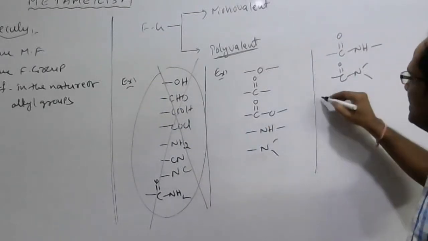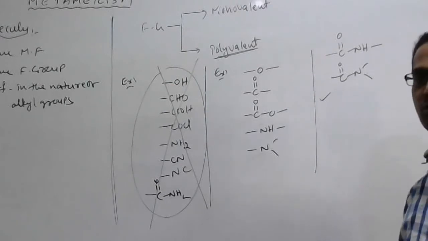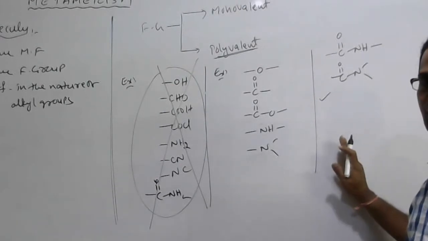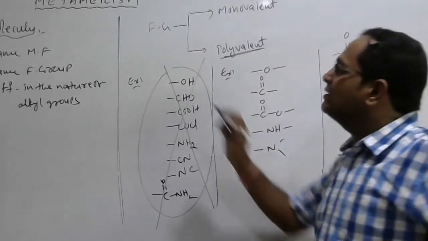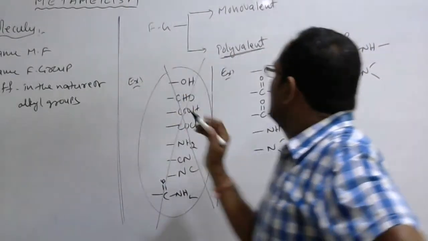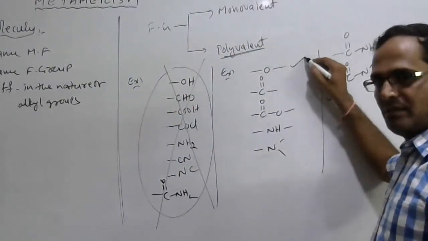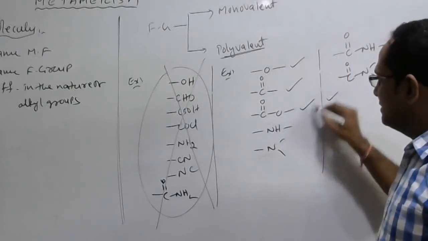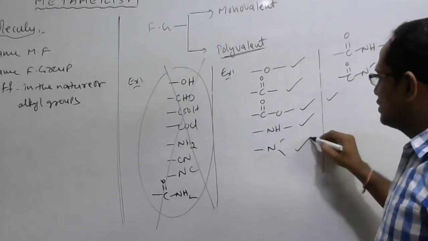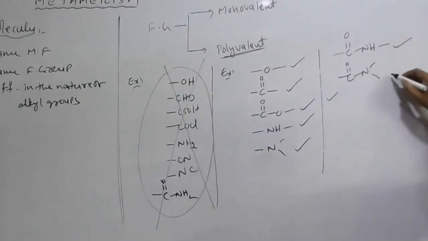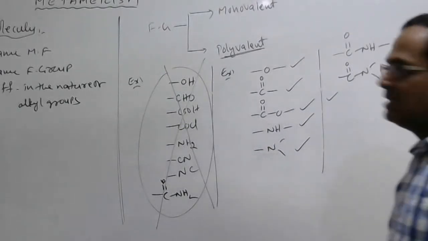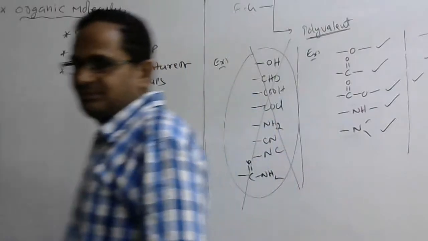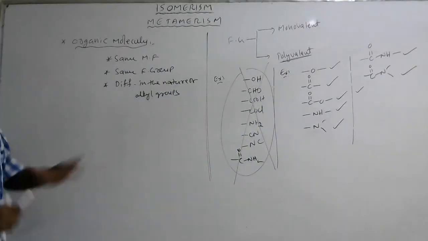Metamerism is exhibited only by the molecules which contain polyvalent functional groups. Which class of compounds will exhibit metamerism? Metamerism is exhibited by ethers, ketones, esters, secondary amines, tertiary amines, secondary amides, tertiary amides, etc. Now, what are metamers?